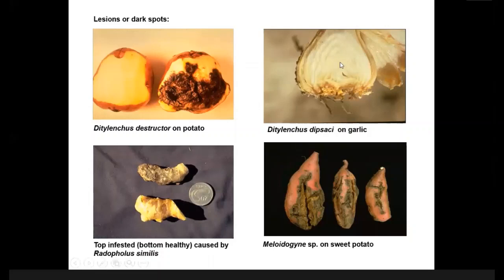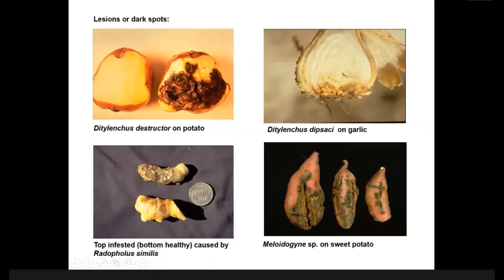And this is the dissected onion. You can see here another species of Ditylenchus we call Ditylenchus dipsaci. You can see here onion and garlic. Both onion and garlic are infected. You can see here the stem region is already damaged, and the top is infested. You can see here the top region.